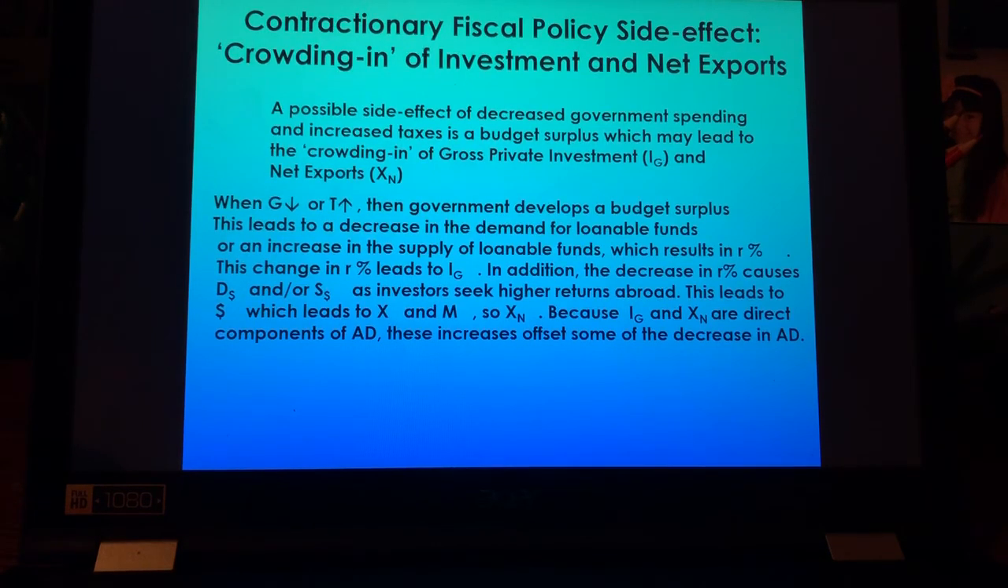This leads to a decrease in demand for loanable funds and an increase in the supply of loanable funds, which results in the interest rate going down. This will change the interest rate and leads to gross investment going up. In addition, the decrease in the interest rate causes the demand for dollars to go down and the supply of dollars to go up. And investors will seek higher returns elsewhere because the value of the dollar has really depreciated. But we're not even going to get to this in this unit because that's unit 6, and we're not going to have to do it for the AP test, talk about foreign exchange. This leads to the supply of money going down, which leads to exports going up, imports going down. So net exports is up.